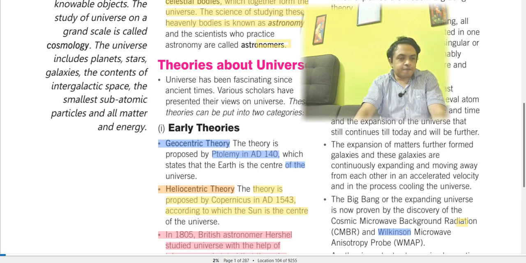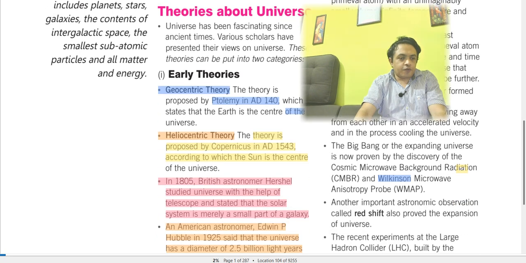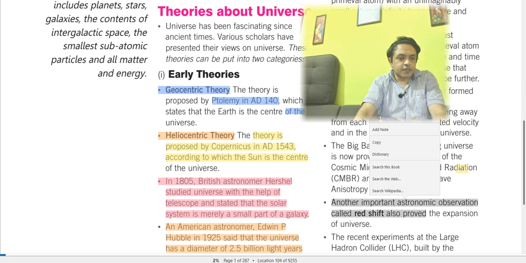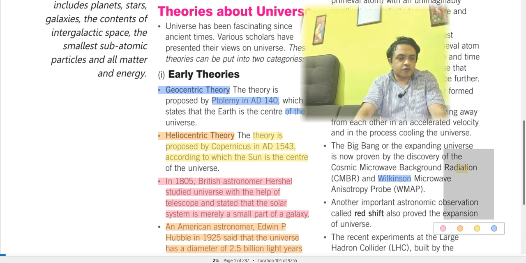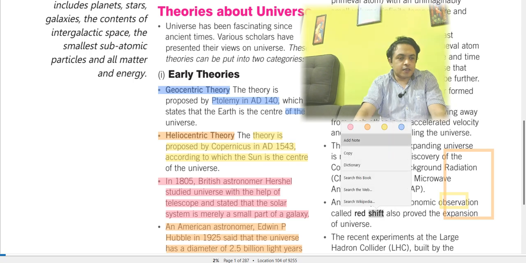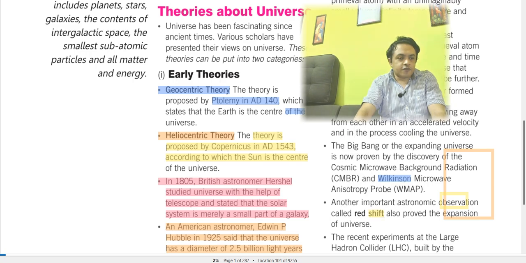So these are proven by scientific means and technologies, right? Another important astronomical observation called redshift also proved the expansion of the universe. The redshift is basically proving the expansion of the universe.